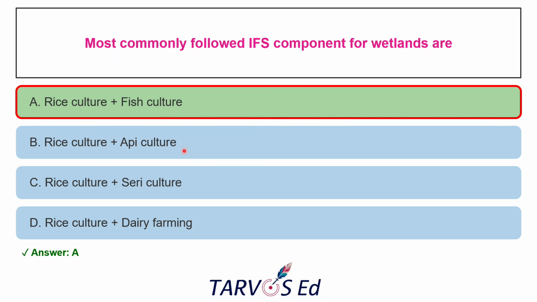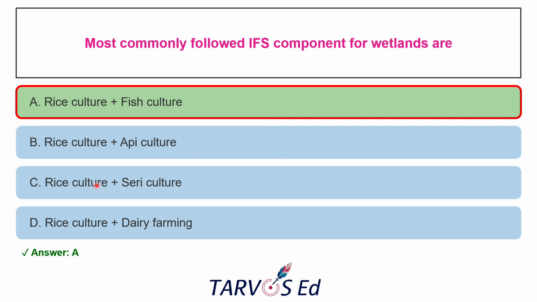And why others are wrong? So apiculture, it generally requires flowers, right? So in that area, we cannot keep the stagnated water. Okay, so rice needs the flooded condition, but if you are keeping bees there, they may fall in the water and it will die. It is generally not practical. And also apiculture generally fits with horticulture and orchards that require more and more flowers.